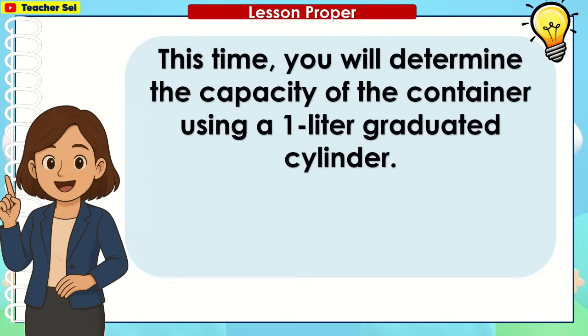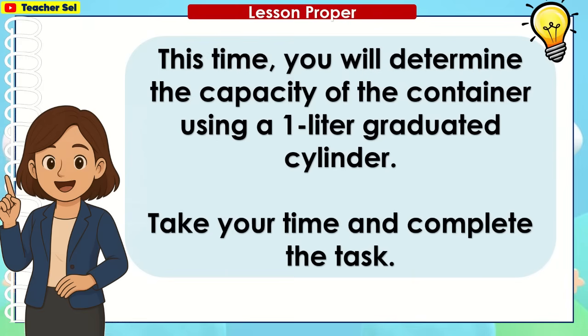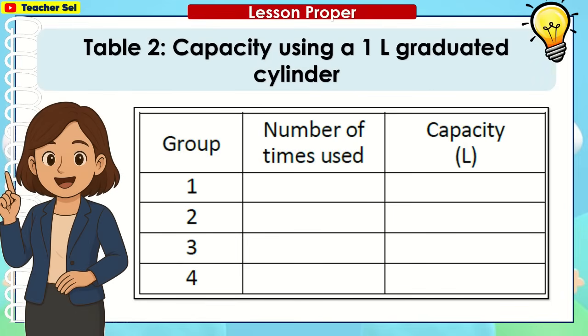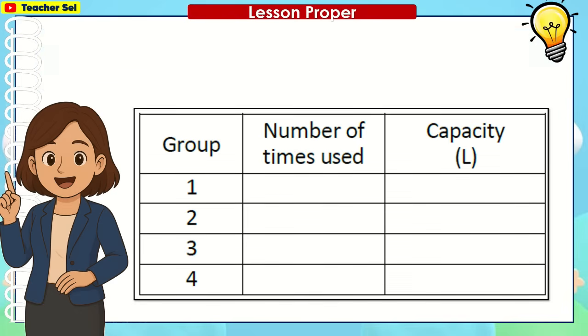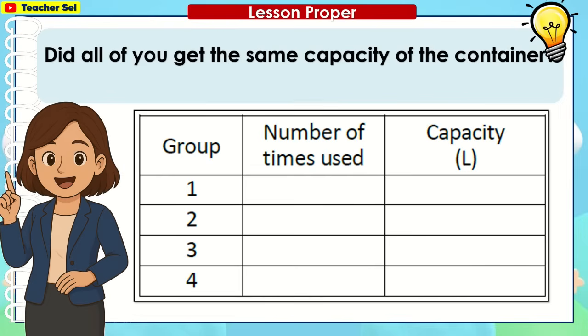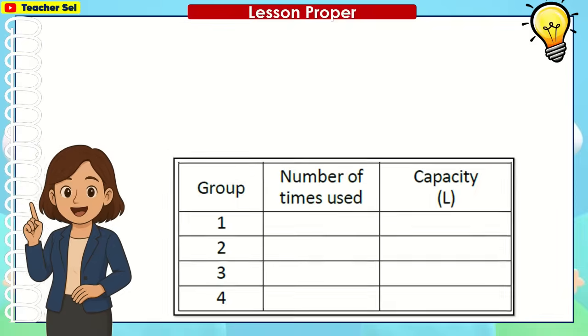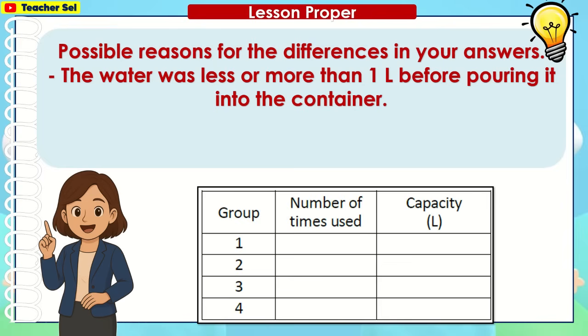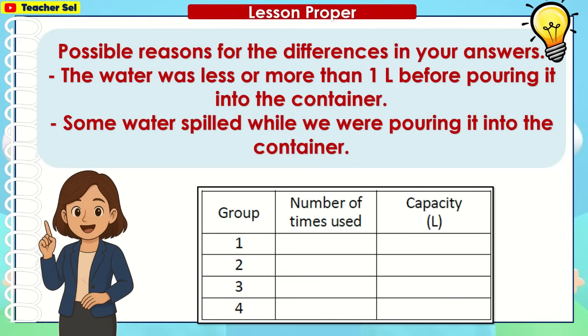This time, you will determine the capacity of the container using a 1 liter graduated cylinder. Take your time and complete the task. Table 2, capacity using a 1 liter graduated cylinder. Did all of you get the same capacity of the container? Yes, we did. Possible reasons for the differences: the water was less or more than 1 liter before pouring it into the container. Some water spilled while we were pouring it into the container.